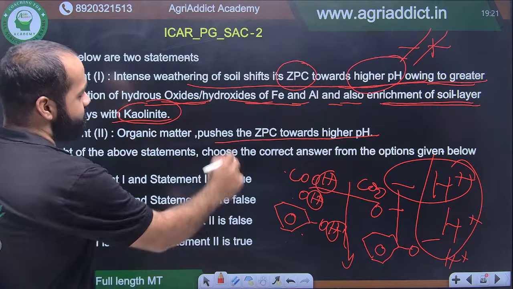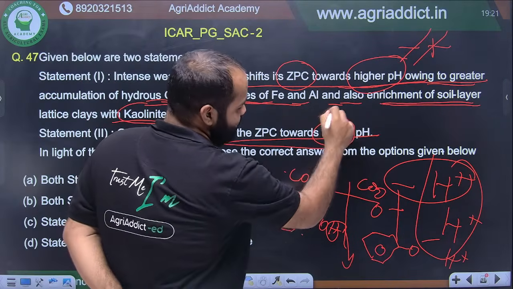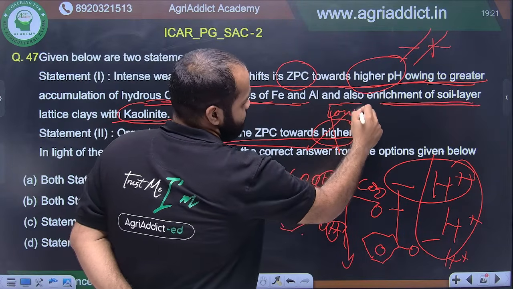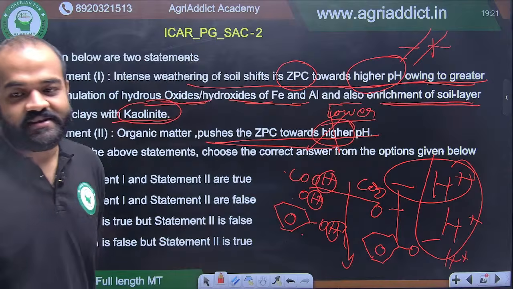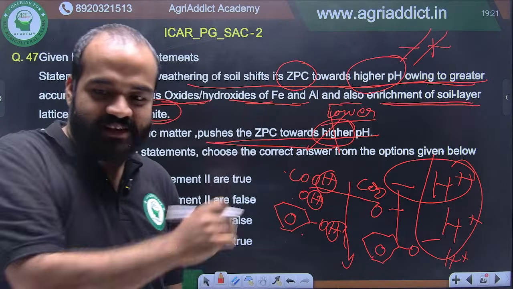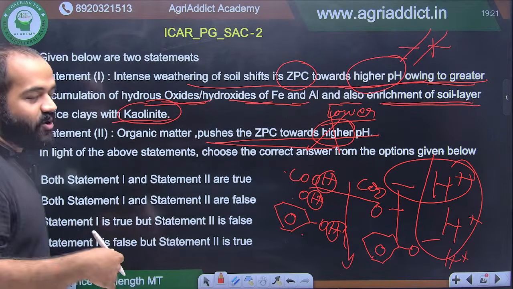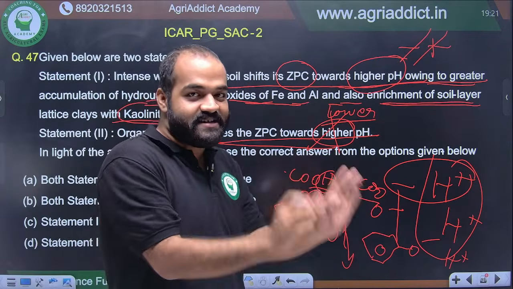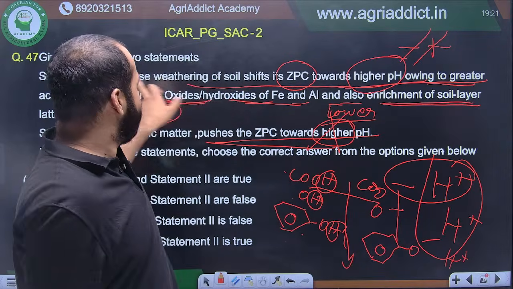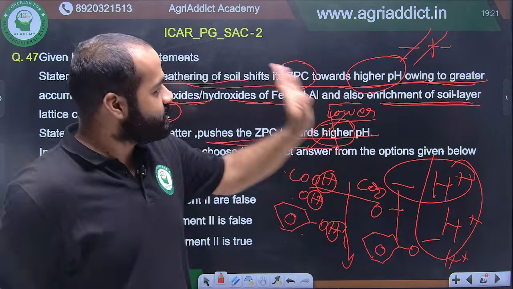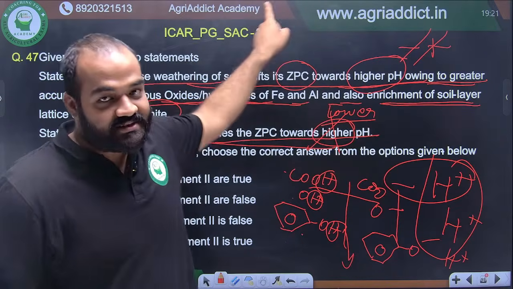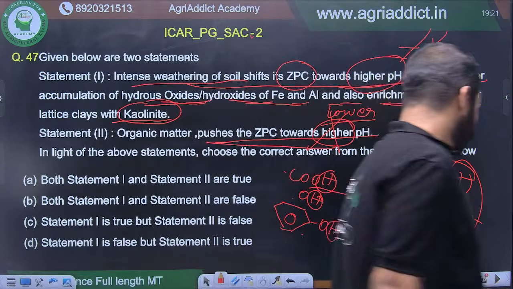So organic matter pushes the ZPC towards lower pH. Earlier, the surface charge was 0 at a certain pH, now it has to go even lower to make it 0. And in intense weathering, what happens? It is the opposite. The reason for that is written here. Correct?